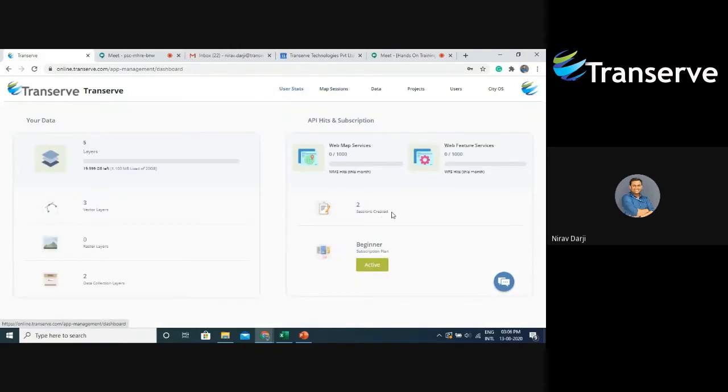The user statistics screen basically shows us the statistics of the entire data that we have in the application. We can upload several layers on our application of type vector, raster, and data collection. These layers can be visualized using map sessions, and map sessions can in turn be published as WMS and WFS services.